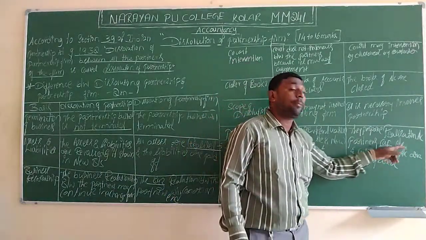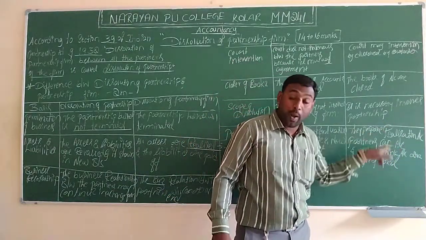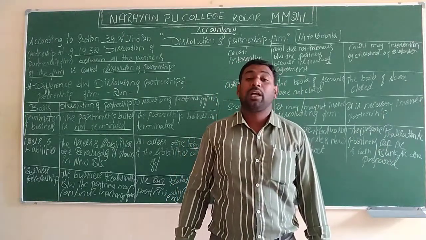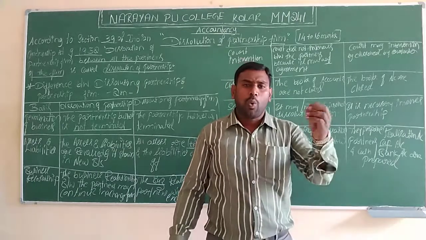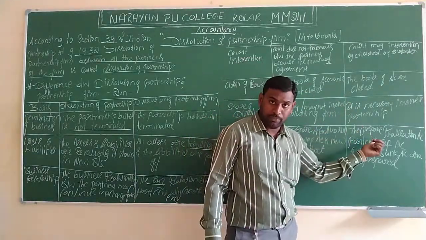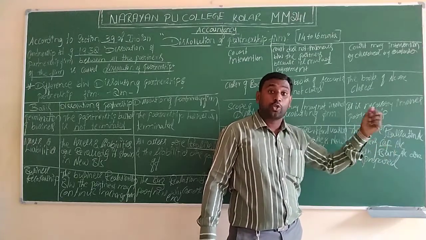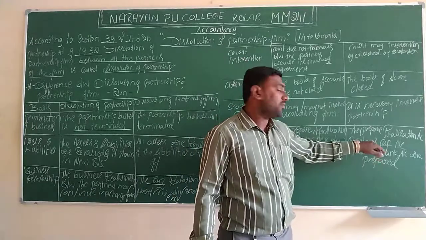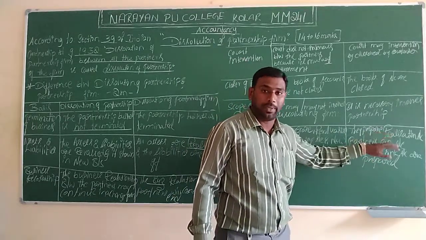And also we have to prepare the partners capital account. Why is the partners capital account prepared under the dissolution of partnership firm? They want to know the amount invested by each partner in the beginning, and what amount should be transferred to a particular person. For that analysis, we need to prepare the partners capital account.